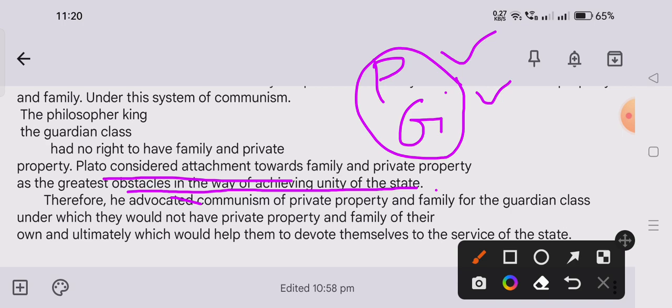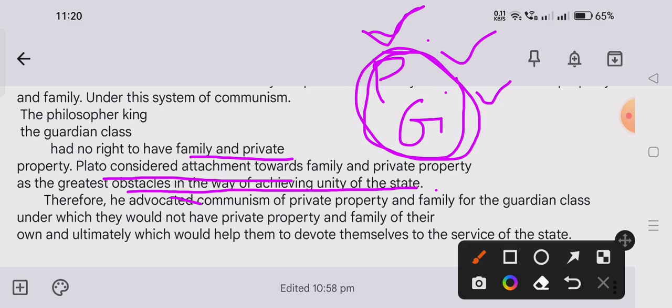So these two classes are exempted from family and private property, and only then will they become good citizens and good rulers.